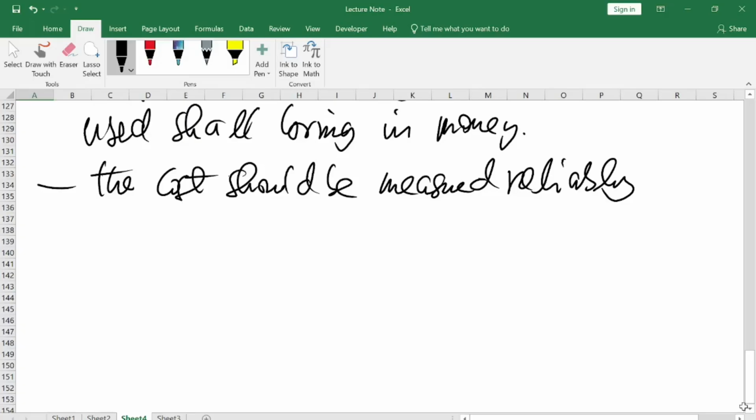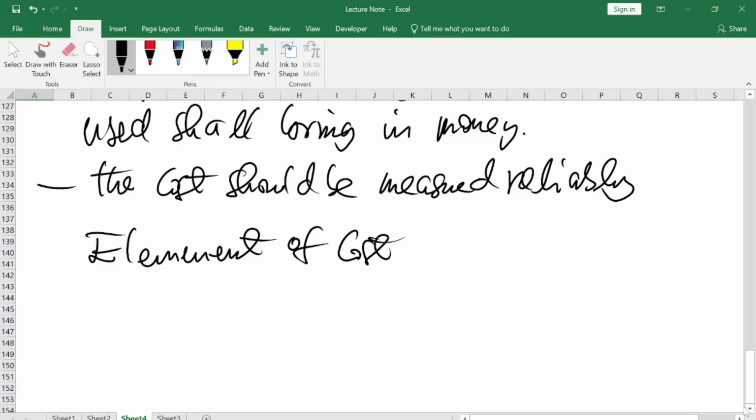So when the company goes into the market to acquire an asset, before this acquired asset can be valued and recorded in the books, the company must follow these. That is what we call the elements of cost.